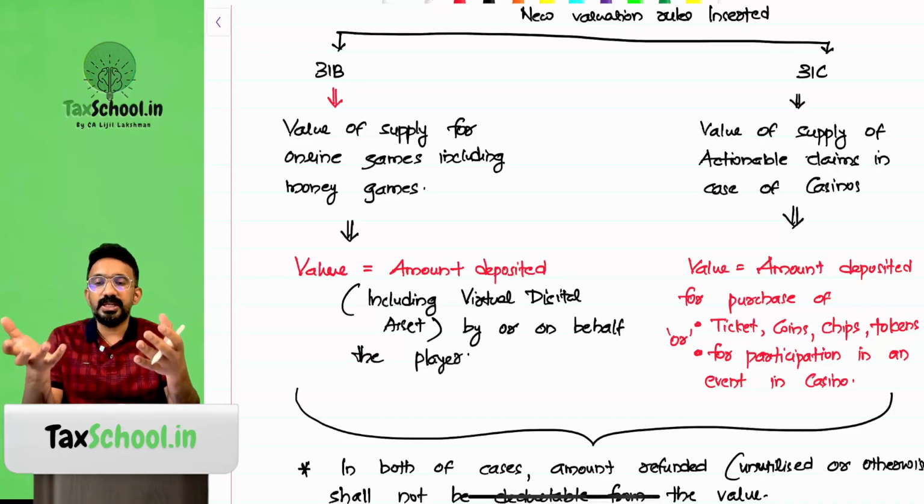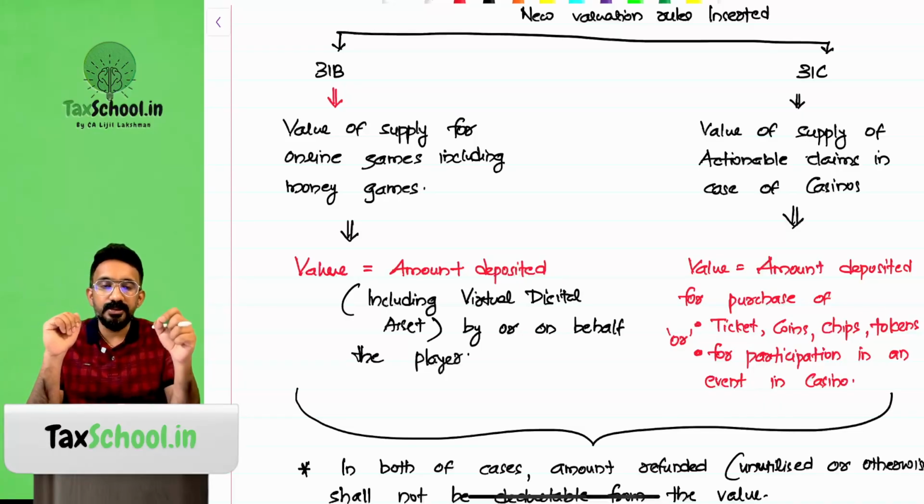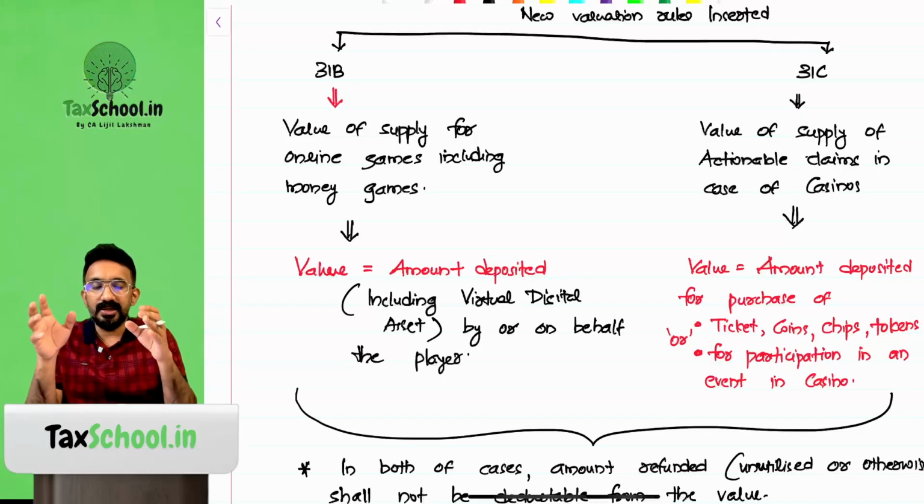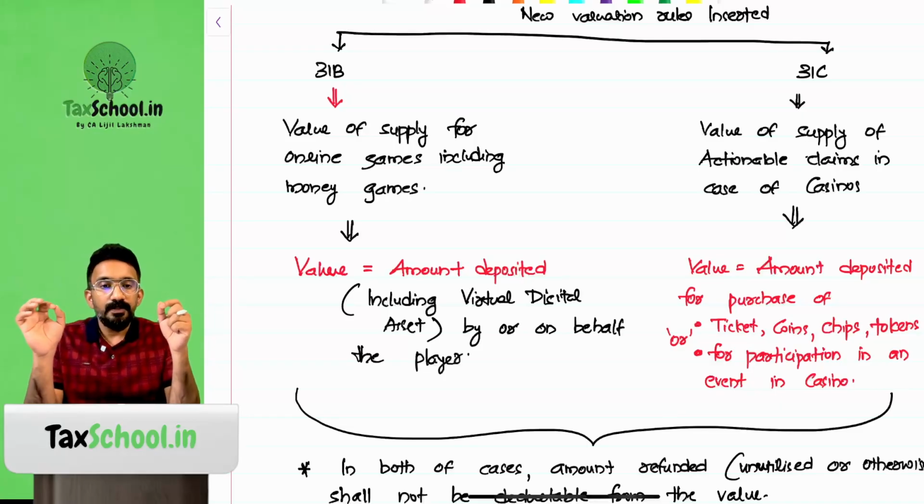Now what's the difference between online games and online money games is that for online money games, wherein you put money with an intention to win more money, the tax rate happens to be 28%, wherein online games are treated as supply of services and will be taxed only at 18%. Now what about the money that is refunded back?